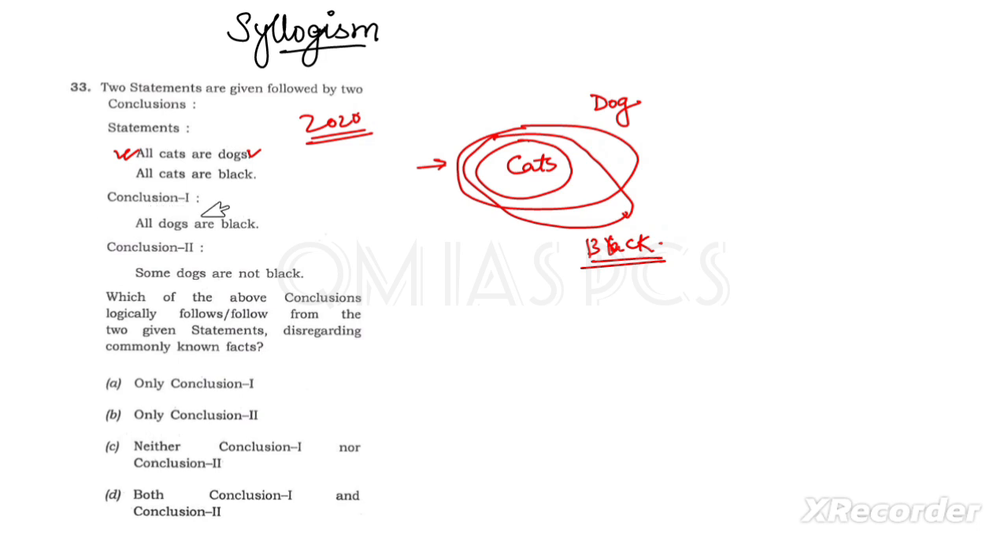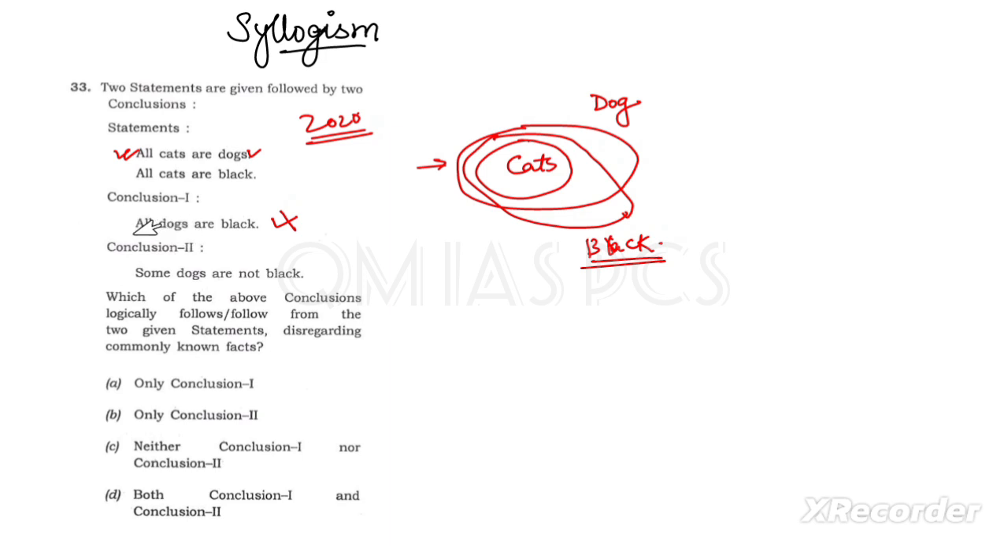So our first conclusion is: all dogs are black. While looking at this one, can you say all dogs are black? This is the black region. This is also the black region. But this is not for the dogs. This is outside the dog region. Are you getting this? That's why we can say that conclusion one is not following. Is it clear?